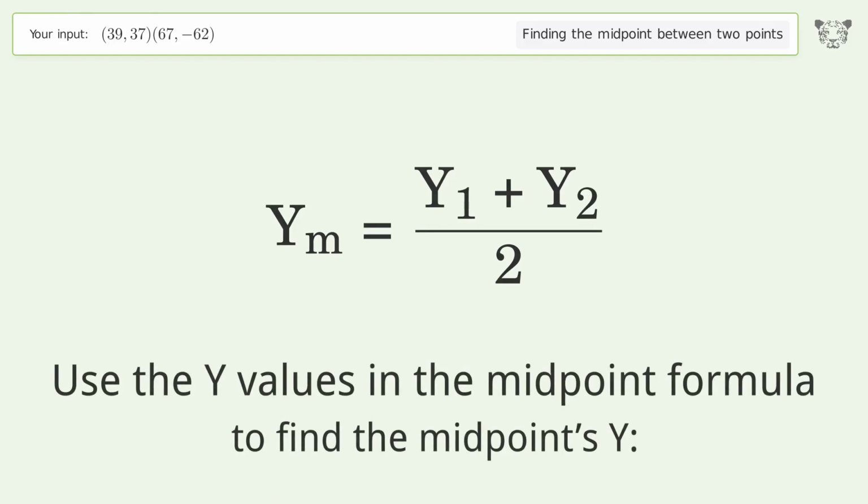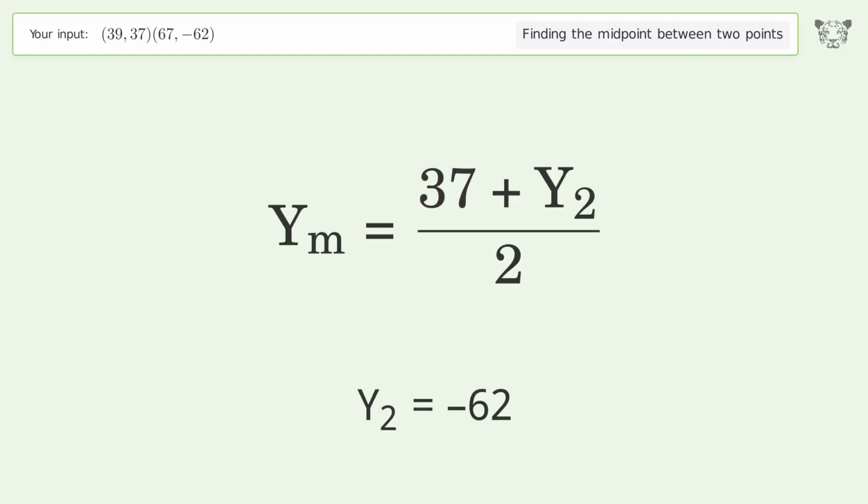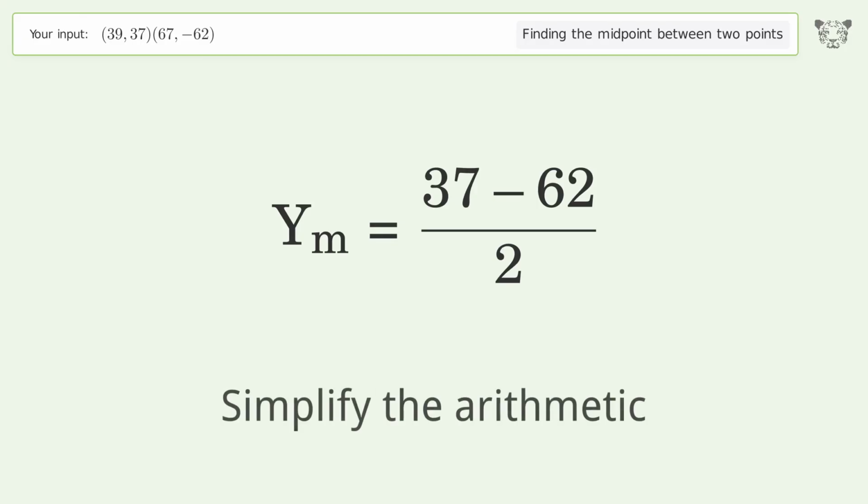Use the y values in the midpoint formula to find the midpoint's y. y1 equals 37. y2 equals negative 62. Simplify the arithmetic.